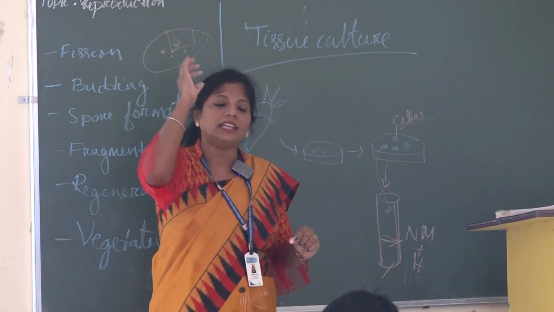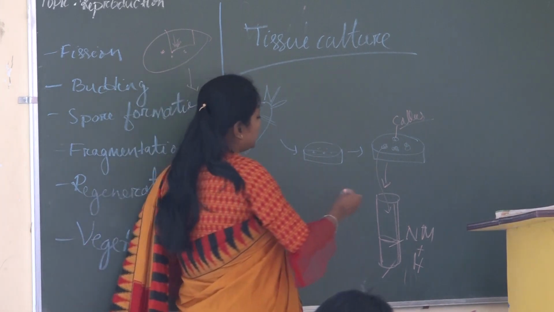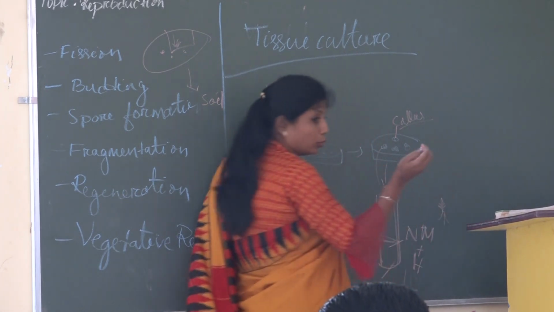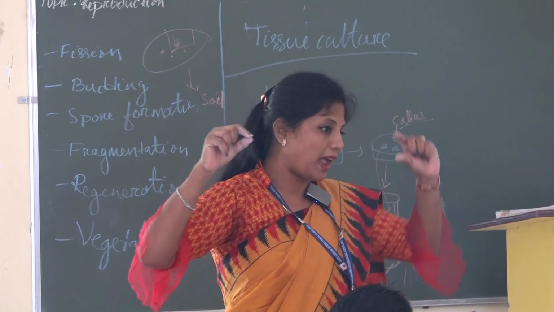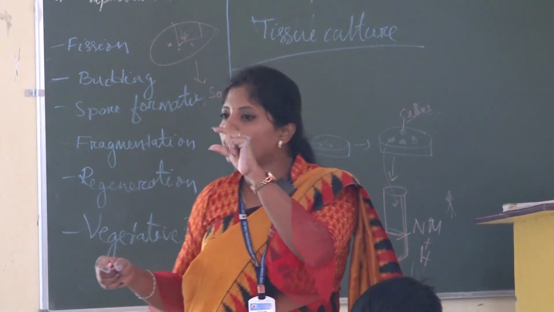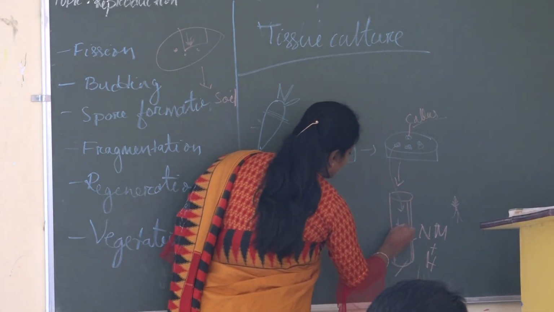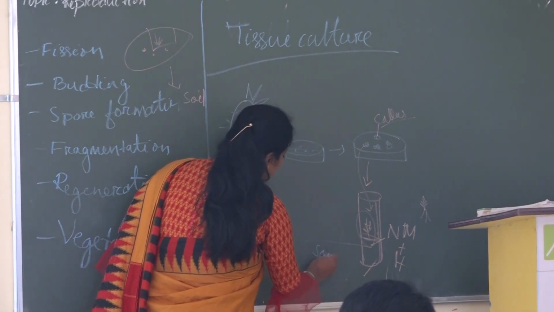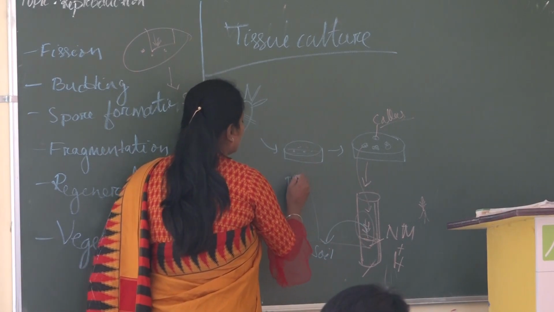When we keep that in the tissue culture chamber for 5 to 7 days, it will develop into a small bud. That means like in a normal seed, we will get a small plant with roots. The same way it will develop a small root. And then, taking it away from this, we implant it in soil. When it is implanted in this soil, it will develop as a normal plant.